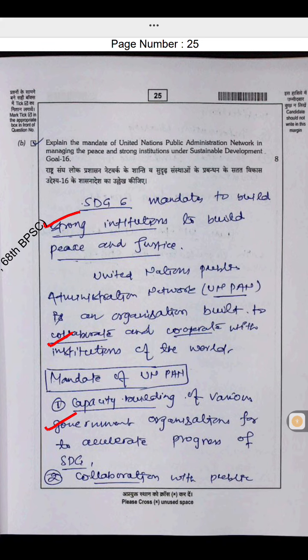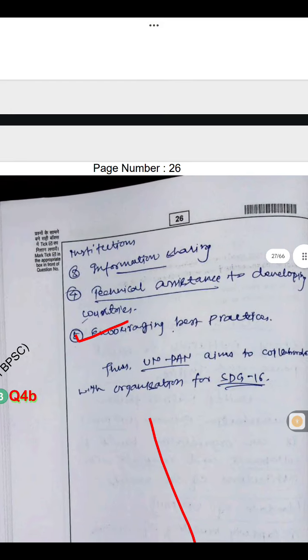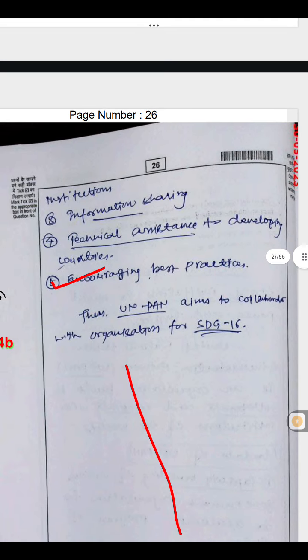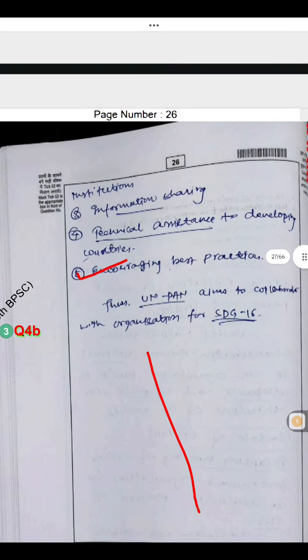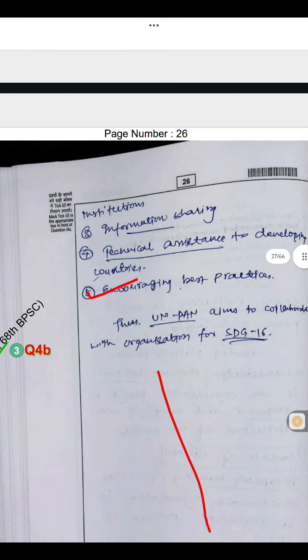United Nations Public Administration Network is an organization built to collaborate and cooperate with institutions of the world. Mandate of UNPAN: capacity building of various government organizations to accelerate program of SDG, collaboration with public institutions, information sharing, technical assistance to developing countries, encouraging best practices. Thus, UNPAN aims to collaborate with organizations for SDG 16.